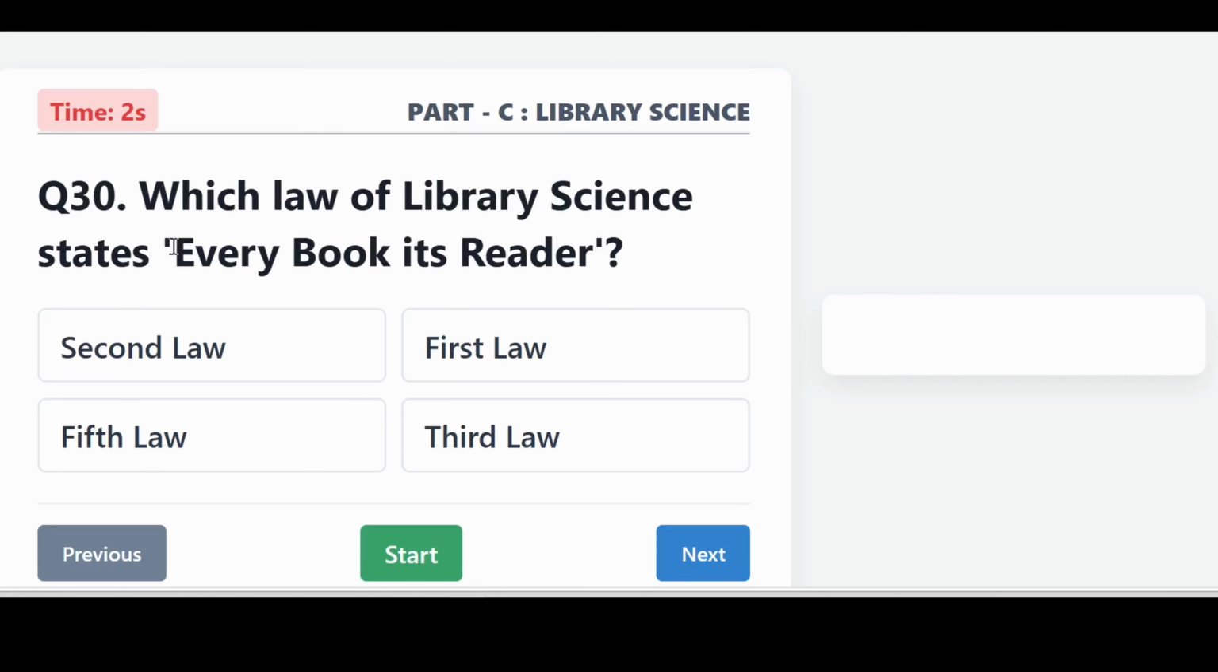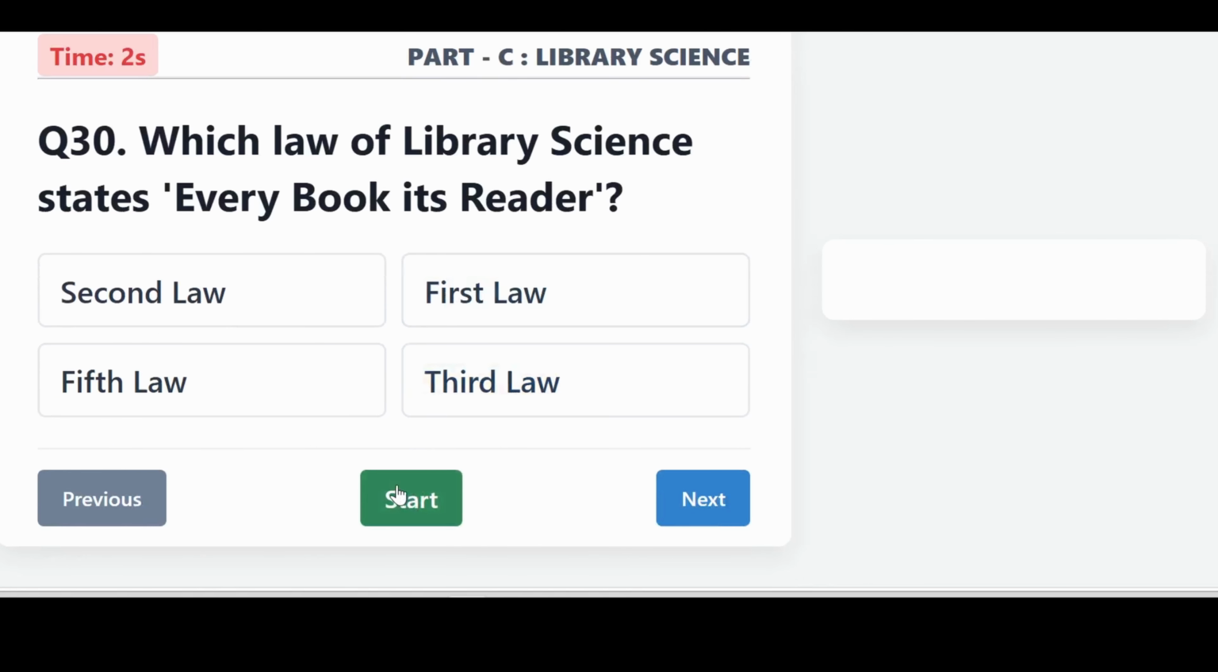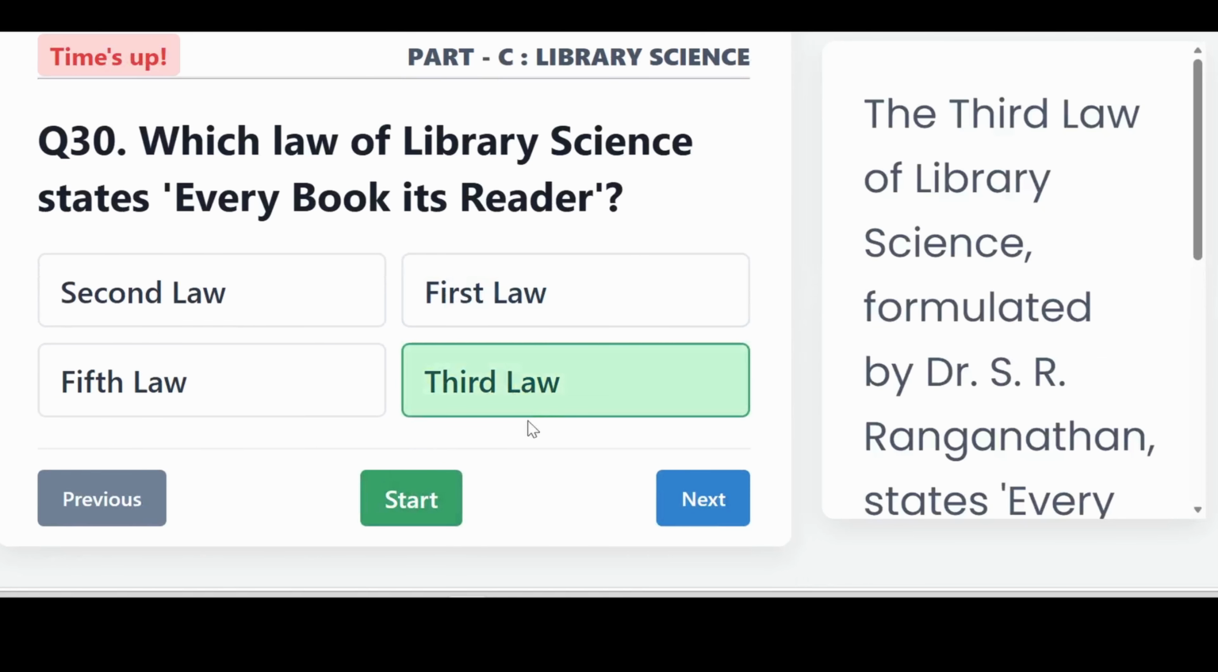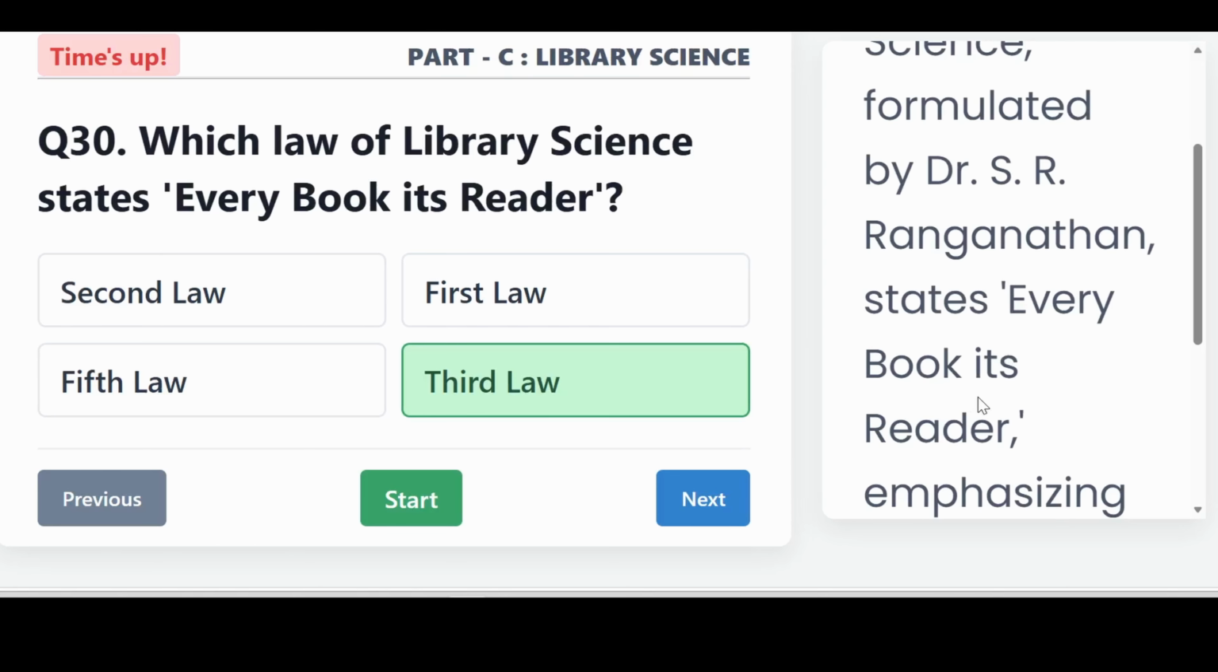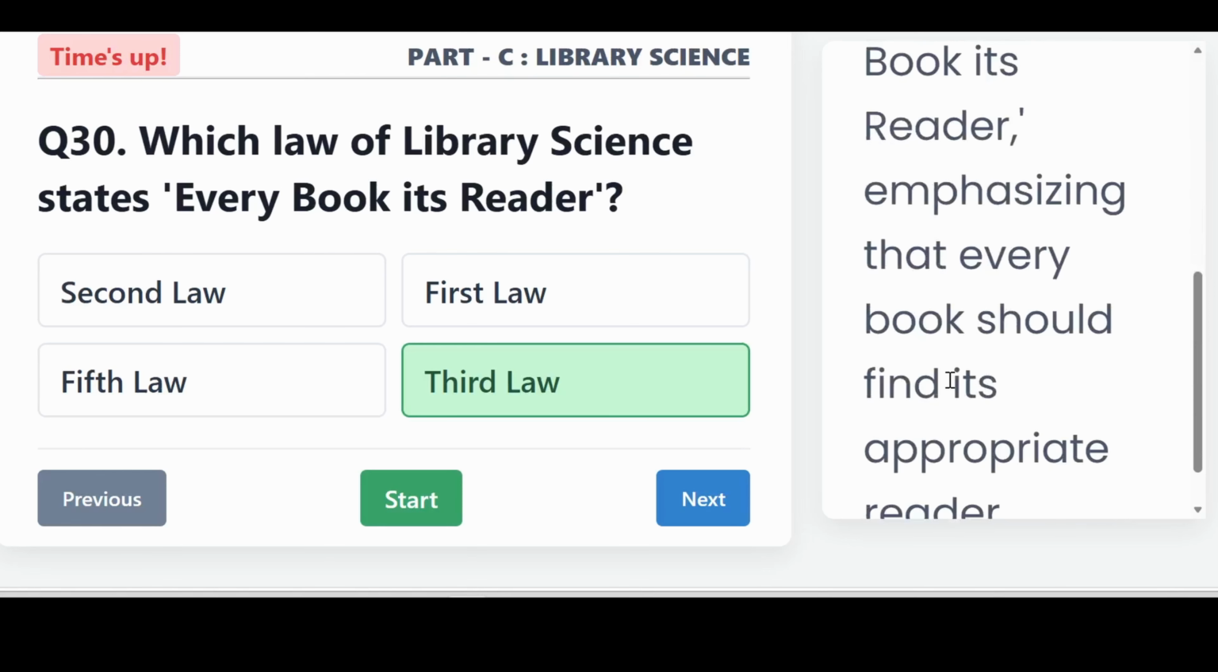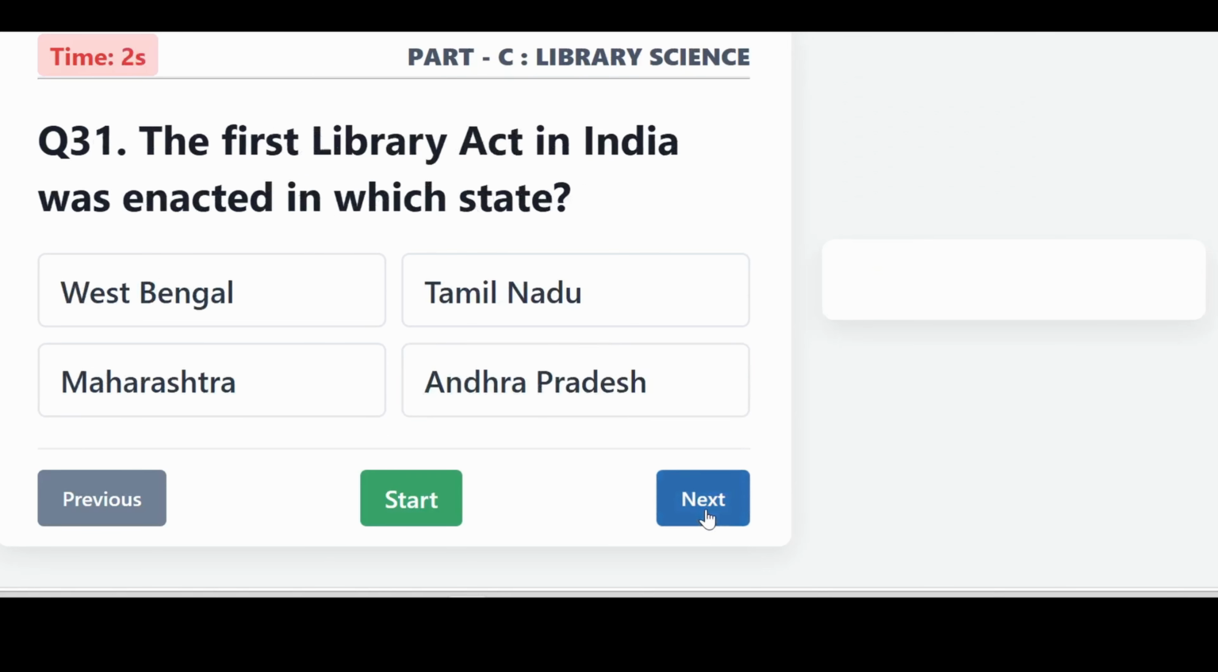Which law of library science states every book its reader? It is the third law. The third law of library science, formulated by Dr. S.R. Ranganathan, states every book its reader, emphasizing that every book should find its appropriate reader.